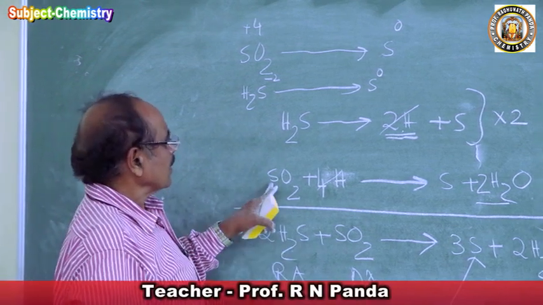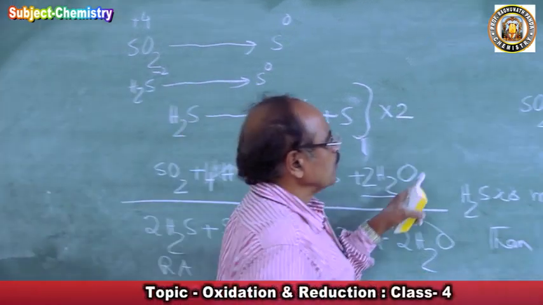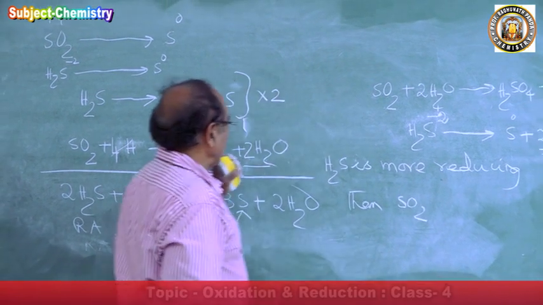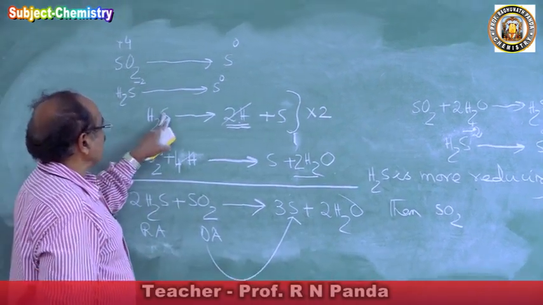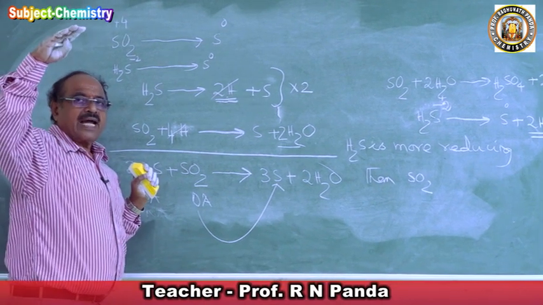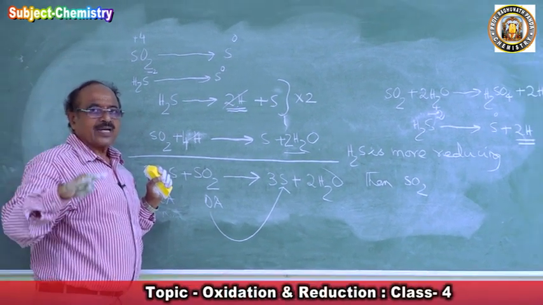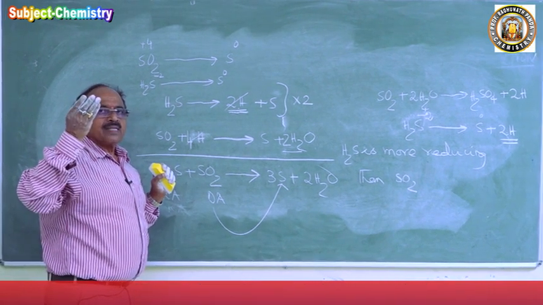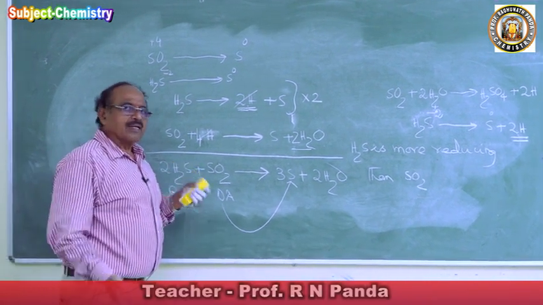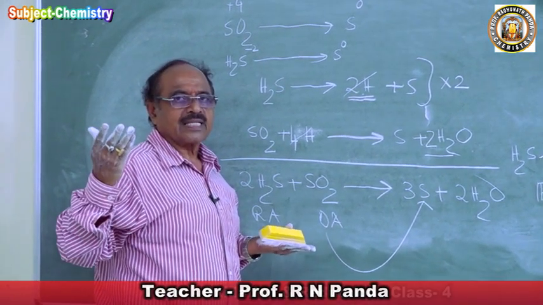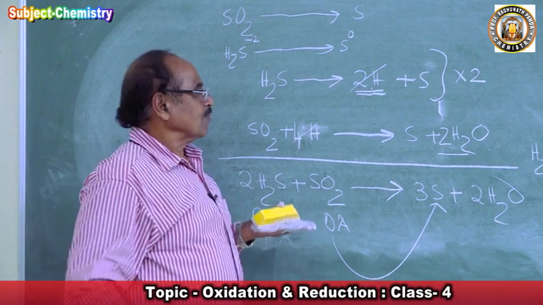Sulfur is in +4 state in sulfur dioxide, and the other sulfur is in -2 state. So one is compressed and the other is a higher state. The higher state will try to come down and the lower state will come up. Always if you compress something, it will come up. So S -2 will become 0 easily and sulfur dioxide will decrease to 0.